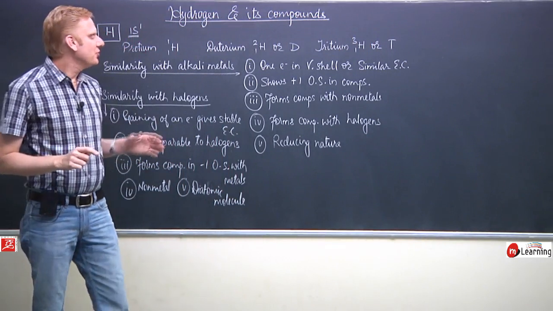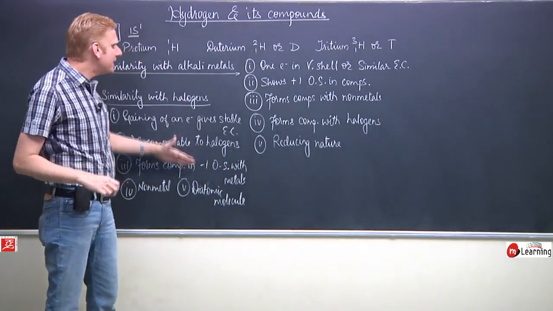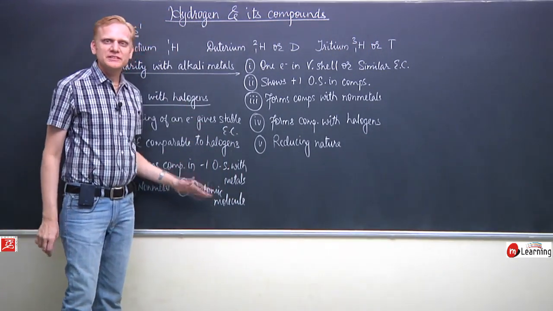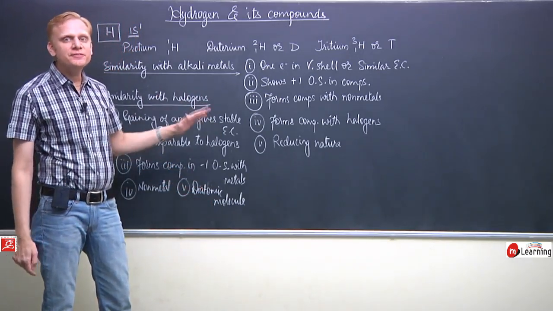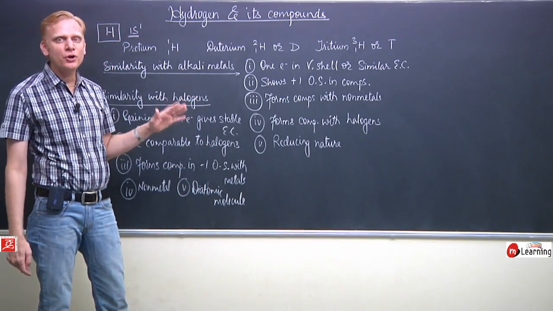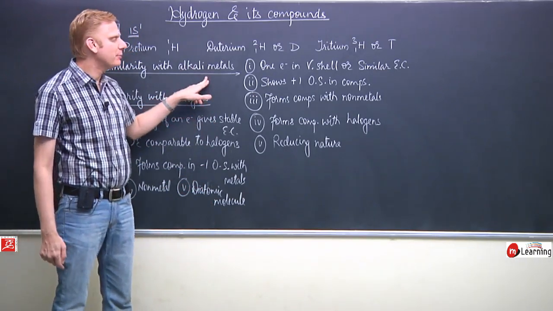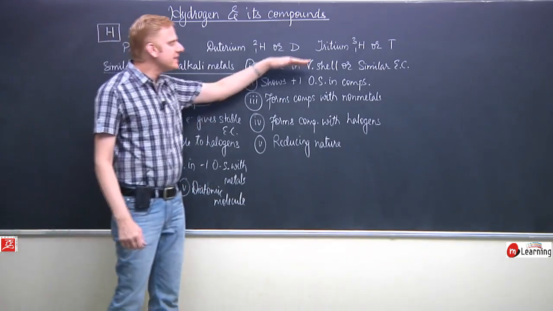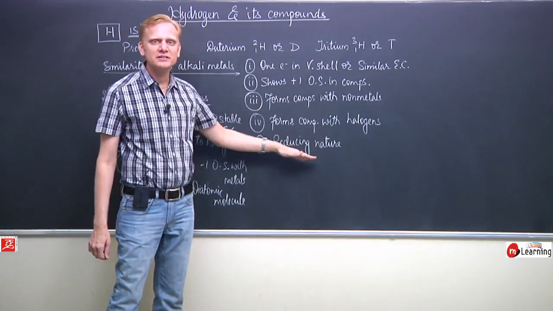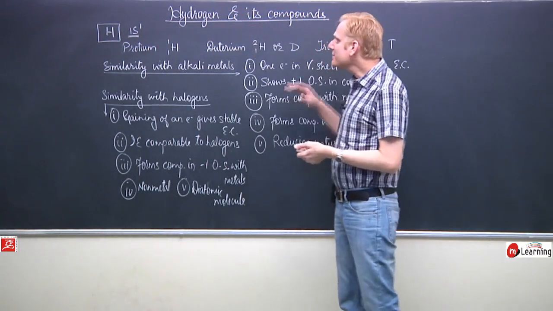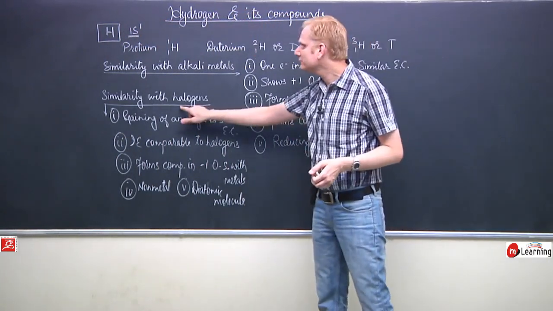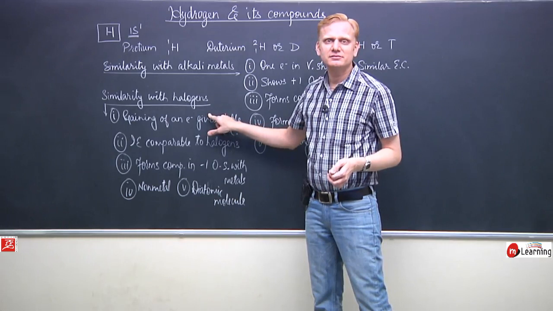If we see these properties of hydrogen, they show a difference of hydrogen from alkali metals. And if we see these other properties, they are the dissimilarities of hydrogen from halogens.